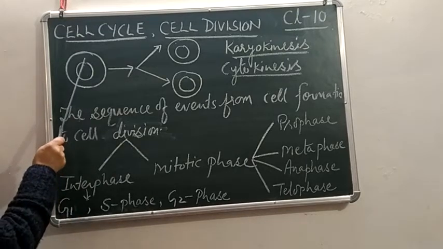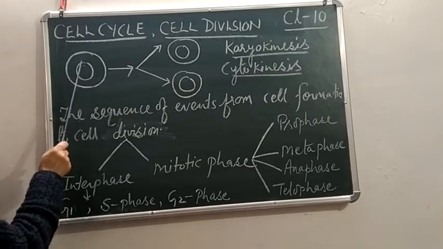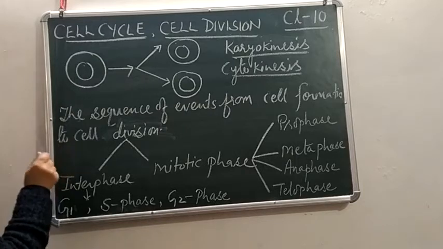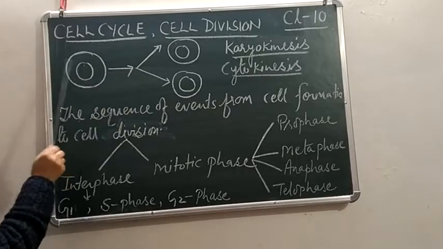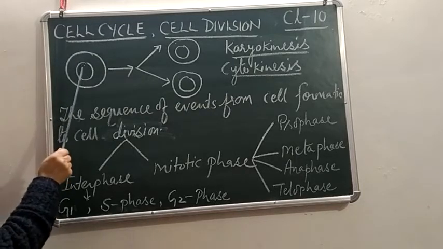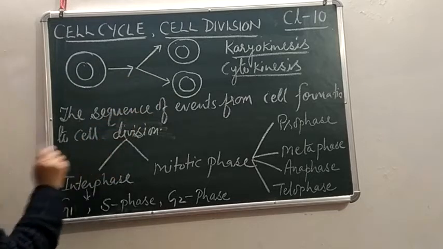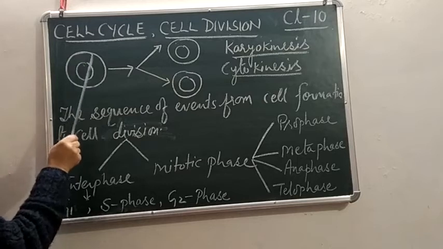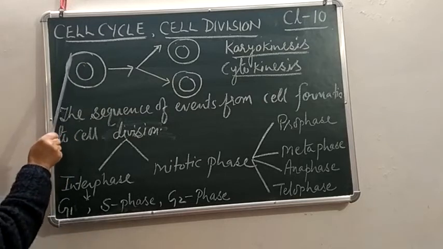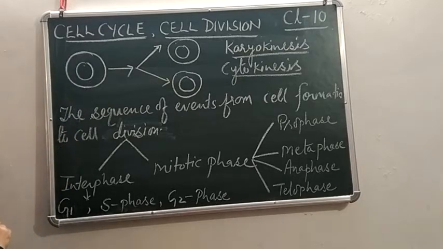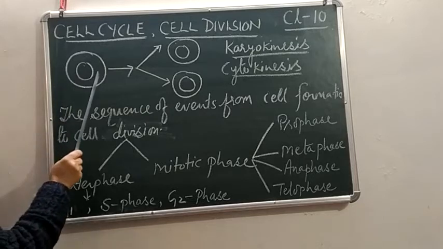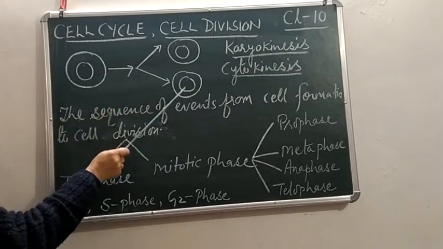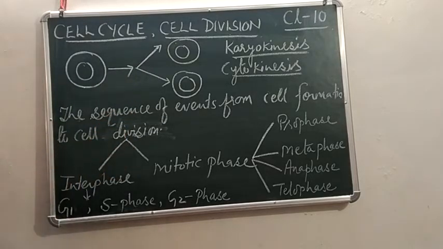Always its nucleus, or nuclear material, or the genetic material present inside the nucleus, divides into 2, followed by the division of the cytoplasm. What is present in the cytoplasm? All cell organelles are present in the cytoplasm. So these cell organelles will also divide into 2 newly formed daughter cells.